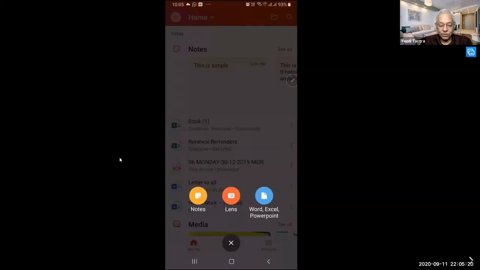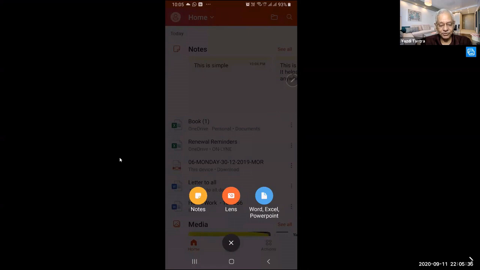So when you say add, you can say add Word, Excel or PowerPoint. You can even create a PowerPoint presentation. Notes is very simple. It's like sticky notes, yellow post-its.